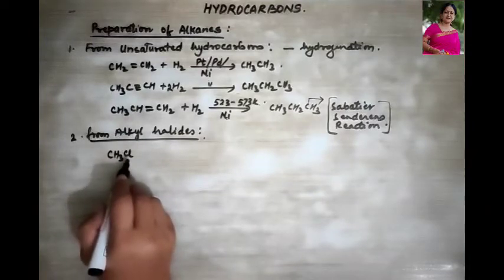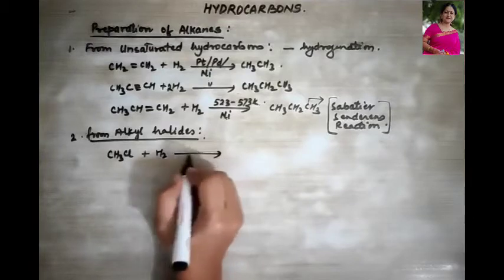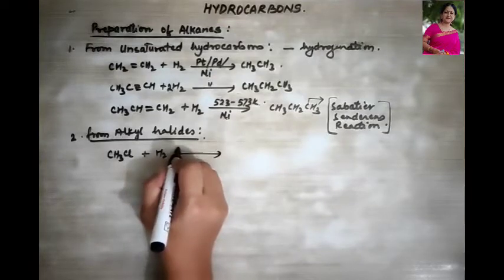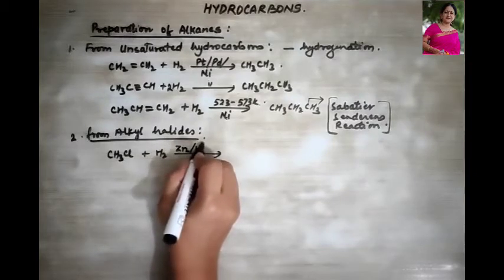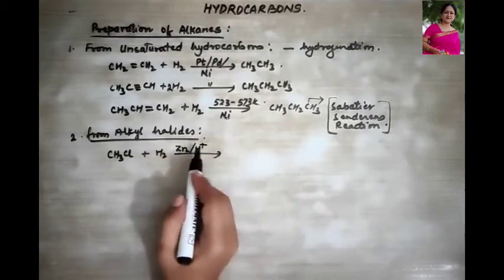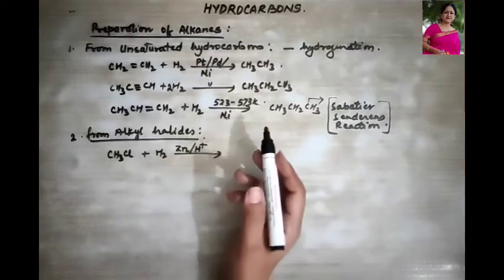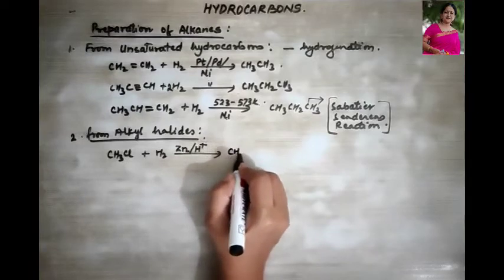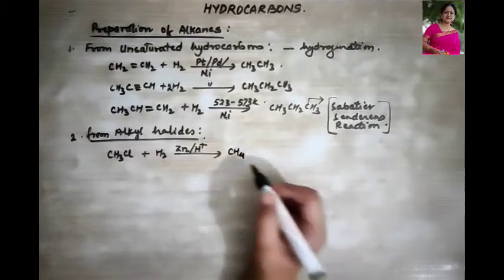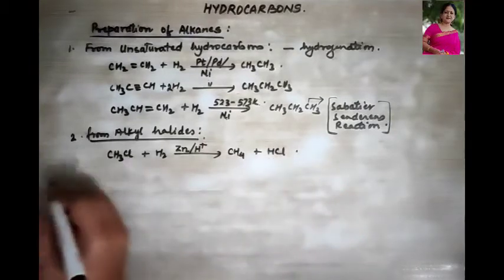What is this? Methyl chloride. When treated with hydrogen in the presence of, what did I say? Reduction with zinc in the presence of any acid. Whenever we use the word acid, we write H plus or H3O plus, hydronium ion. Okay. Then we obtain an alkane, that is your methane, and HCl is formed.